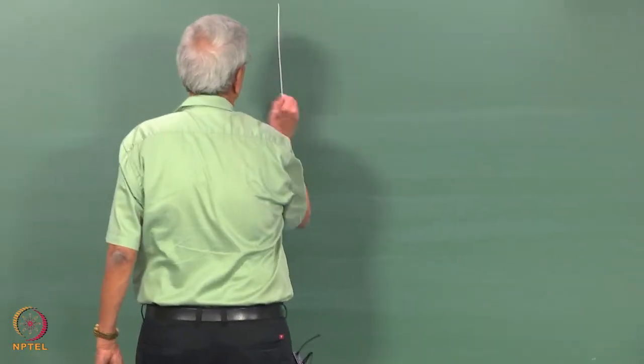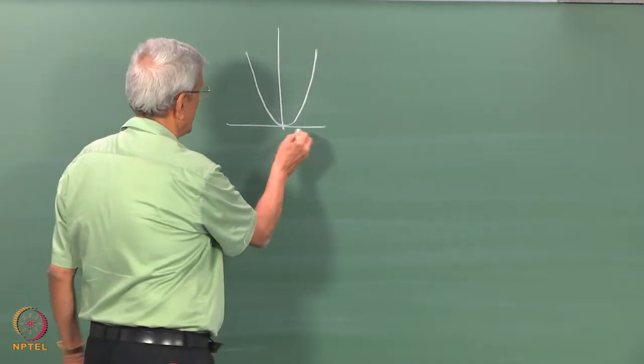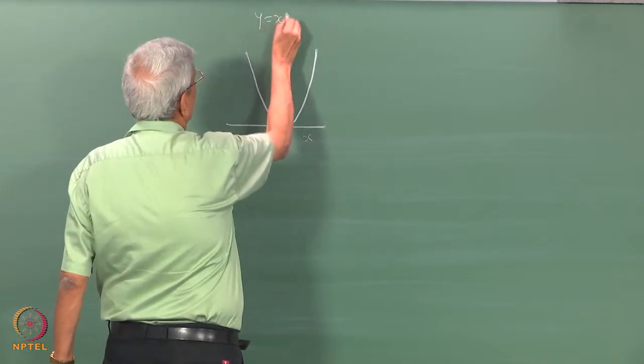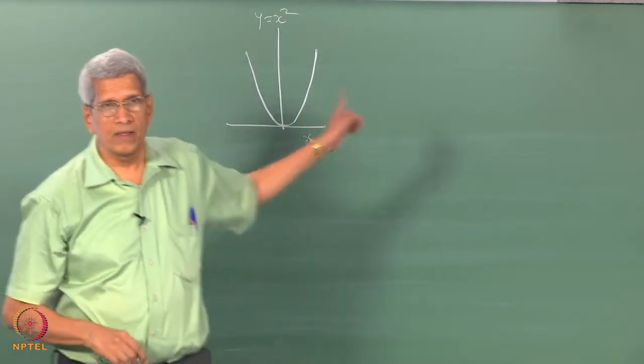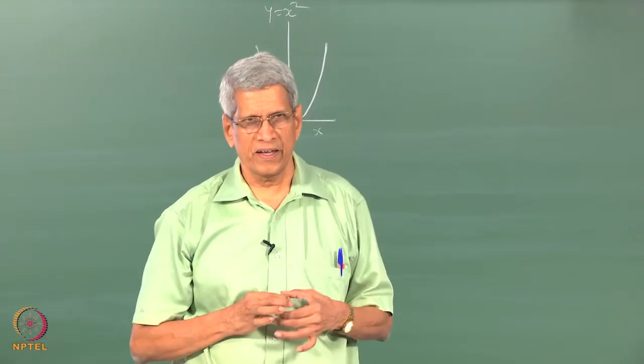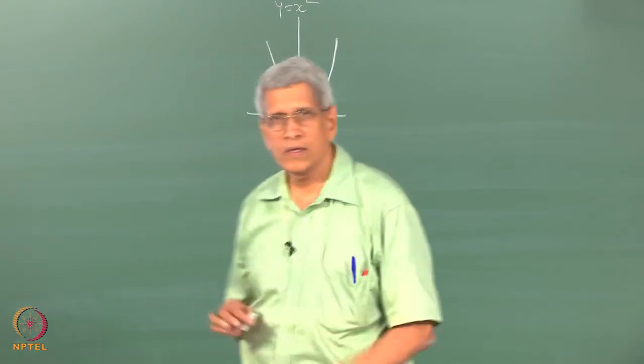So, around an axis, if this is x, this is a graphical plot of a parabola, correct?